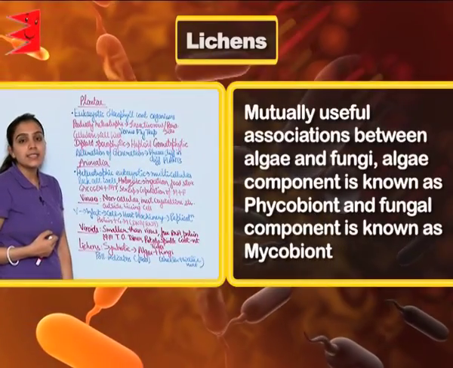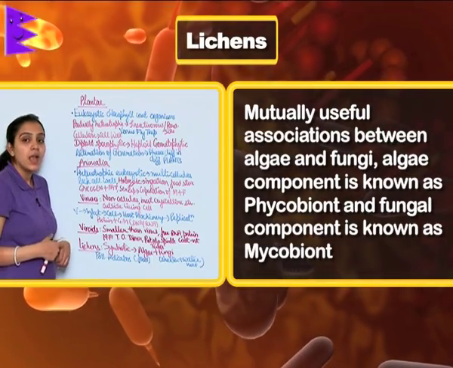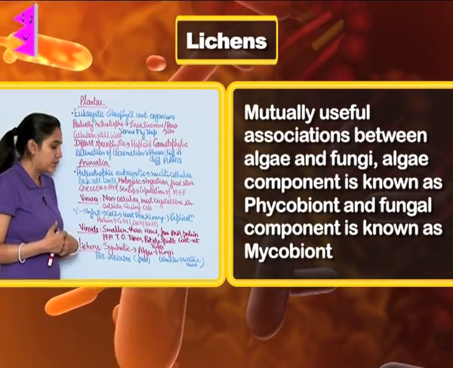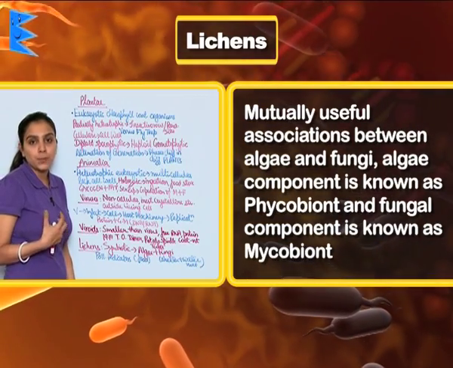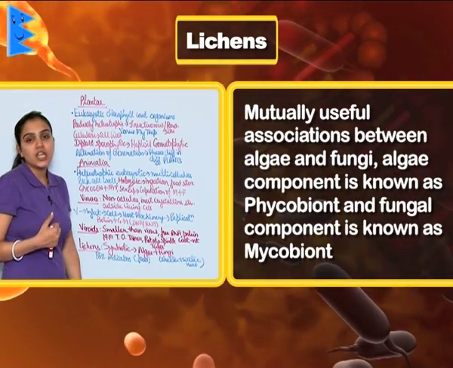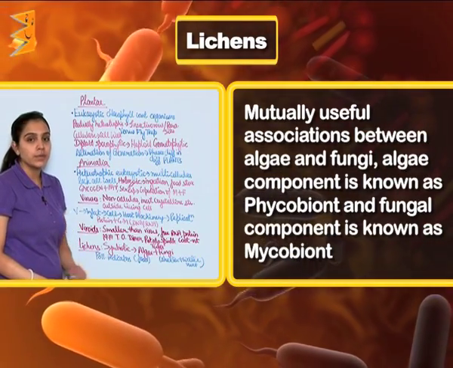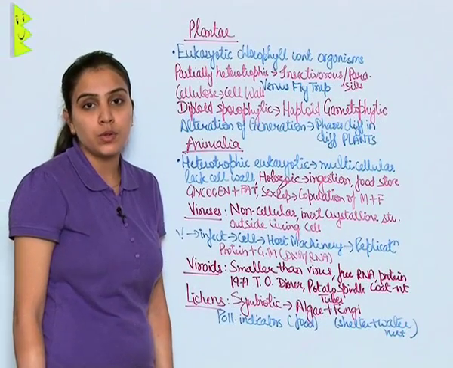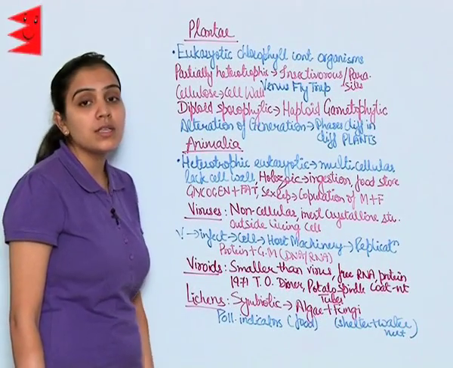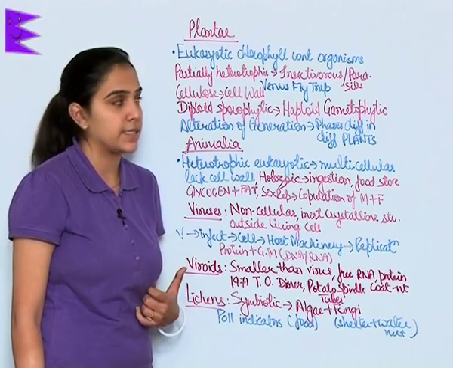Lichens. Lichens are a symbiotic association between algae and fungi, in which algae provides the food, and fungi provides the shelter as well as water and nutrients to the algae. Lichens are also known as pollution indicators because they do not grow in areas where pollution is present.